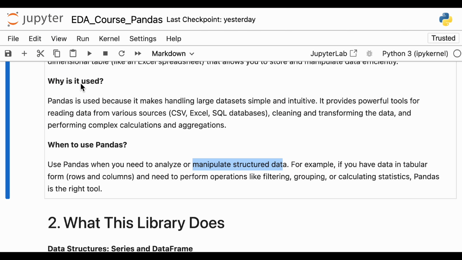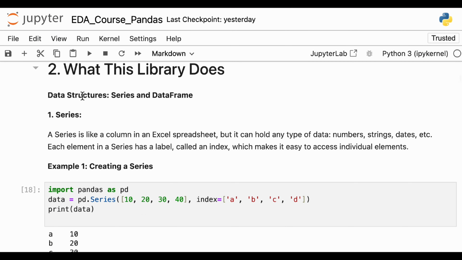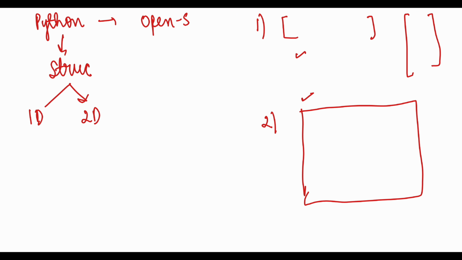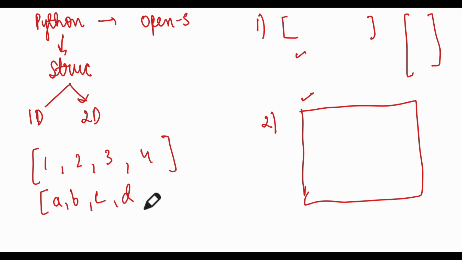Okay, so let's start by looking at some of the functionalities. In this library, a series is like a column in an Excel. As I mentioned, it is just like a column, but it can hold any type of data: numbers, strings, dates. For example, it can have 1, 2, 3, 4, or it can have A, B, C, D. This is different from the list. I'm just saying that in any data set there is a column. This is a single column and this is multiple columns. So you can say like this.